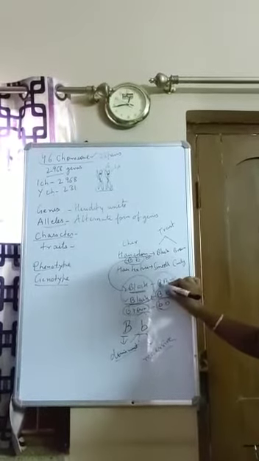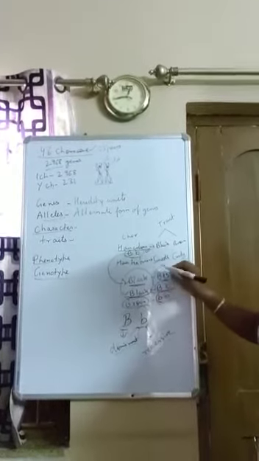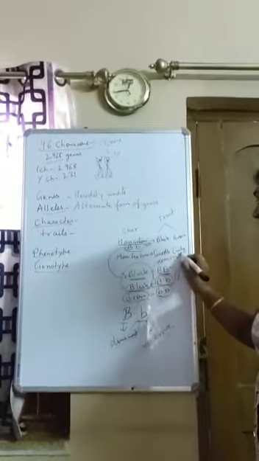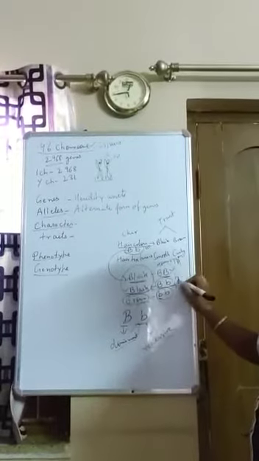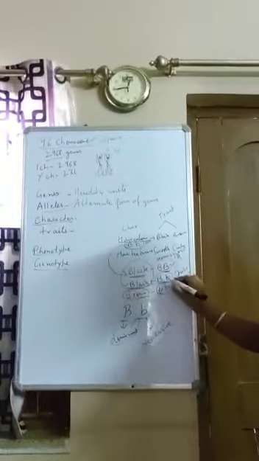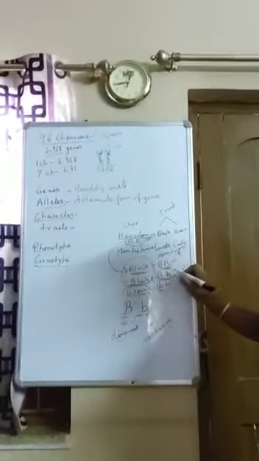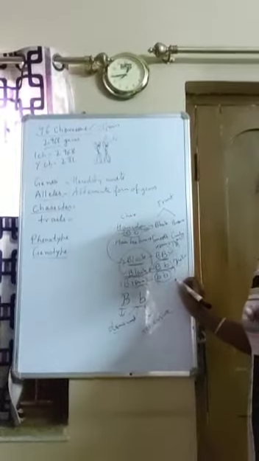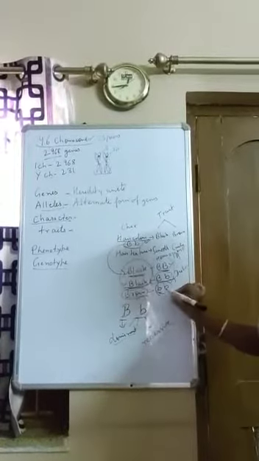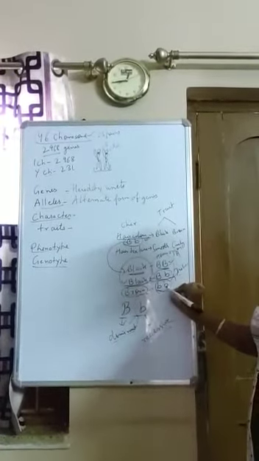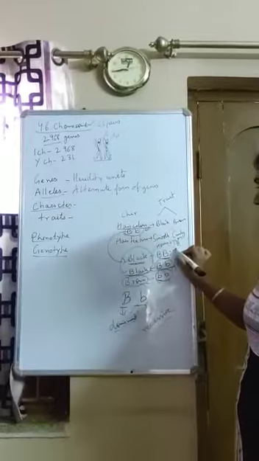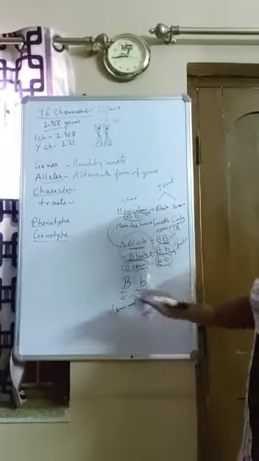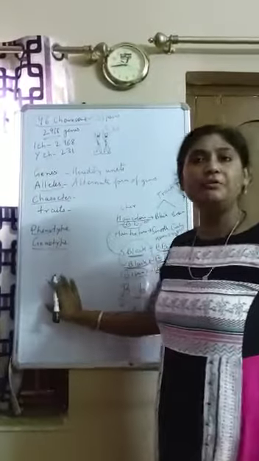Now see here, the dominant genotype could be of two types. Homozygous dominant, both are same. Homo means same. Homozygous dominant or heterozygous dominant. This is hetero, different. But recessive is only of one type. It is always homozygous. So we don't say homozygous recessive, we just say recessive. So homozygous dominant, heterozygous dominant and recessive. I hope these terms are clear to all of you.